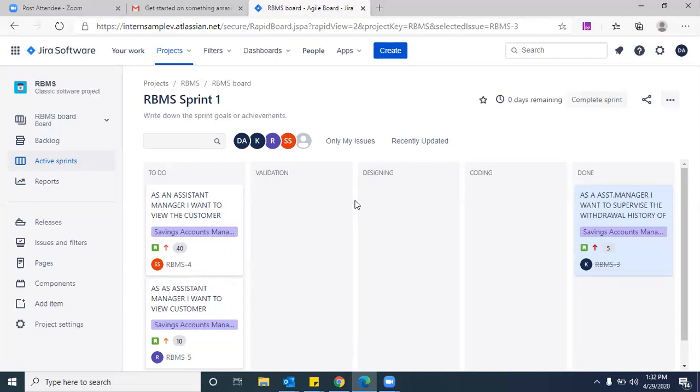So where should I move this now? Either validation or designing or coding, all these things we kept as in progress only. Okay, I moved it to validation. Validation you moved it, huh? Yes. We'll see.